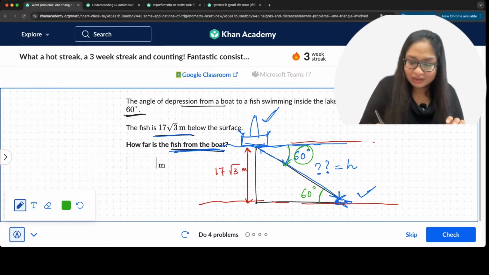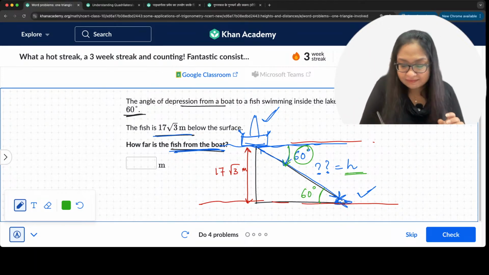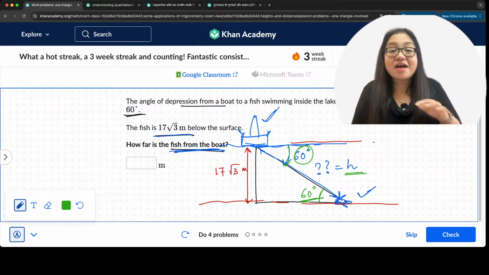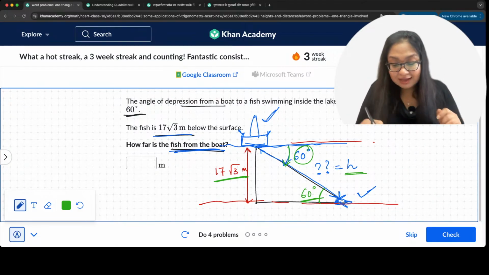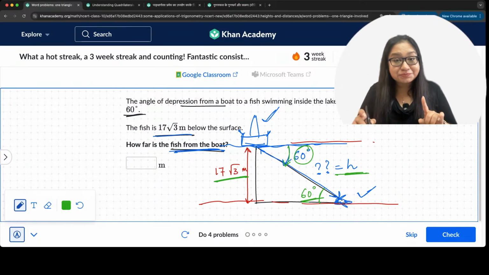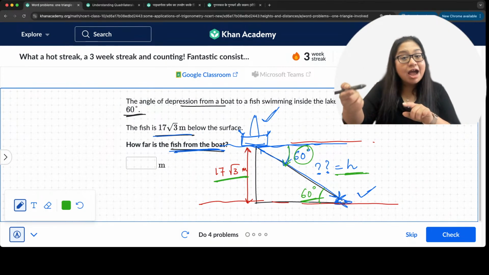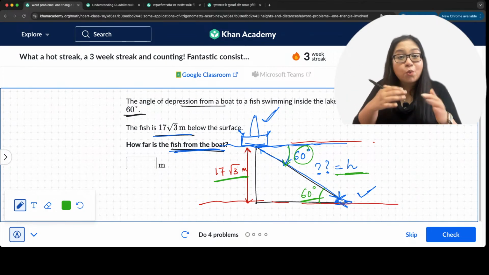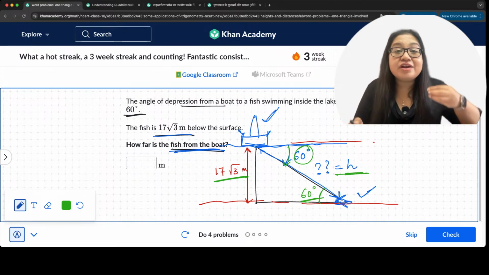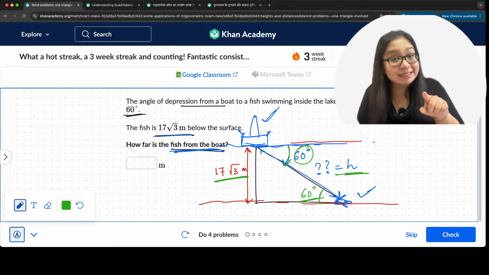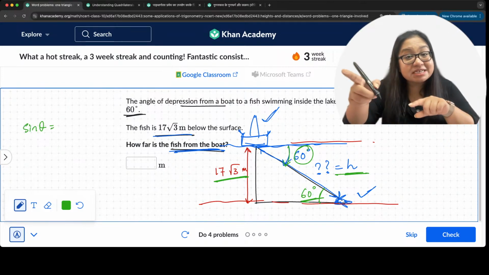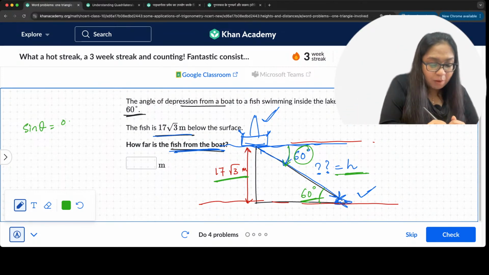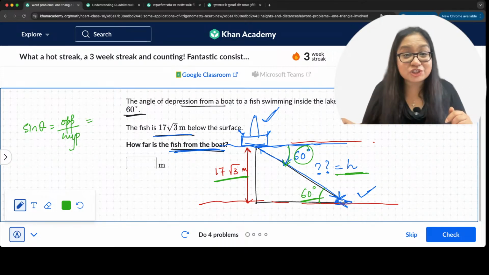We want to know this distance. This angle is given as 60 degrees, right? So we have a right angle triangle. And what do we have? We have opposite side and hypotenuse. Which ratio is going to connect? Sine theta, correct? Sine theta is going to connect opposite side and hypotenuse, so opposite side upon hypotenuse is equal to how much?